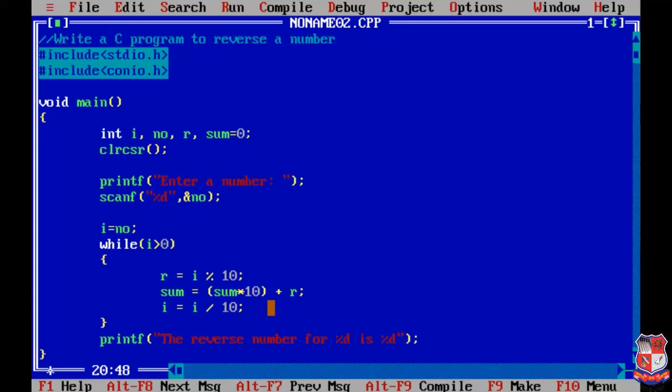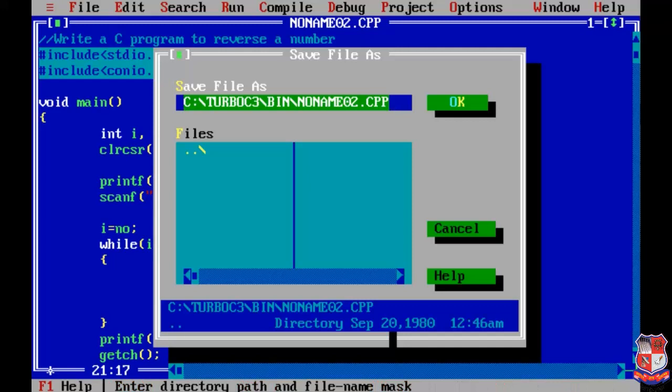It means, for example, the reverse number for 1 2 3 is 3 2 1. So for the first value we write number, because our input value is stored in number, and our final output is in sum. So we have to write it like this. Now we just have to write getch. That's it. Firstly we'll save our program by pressing F2.